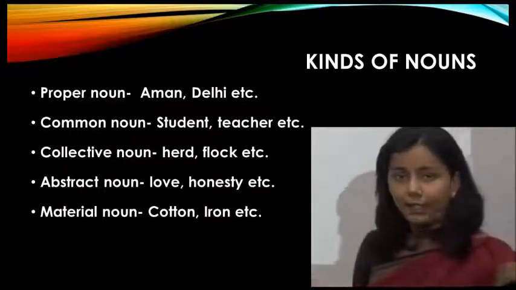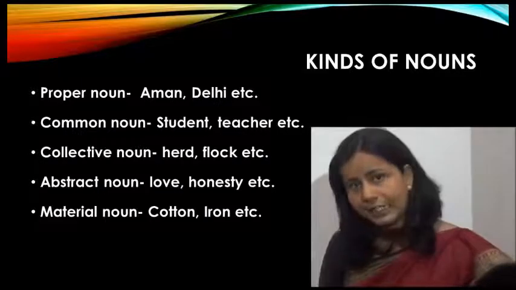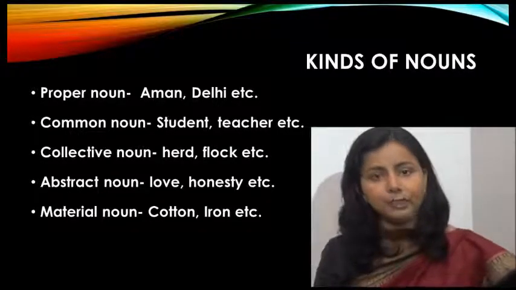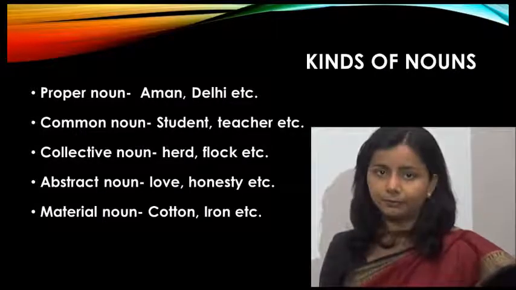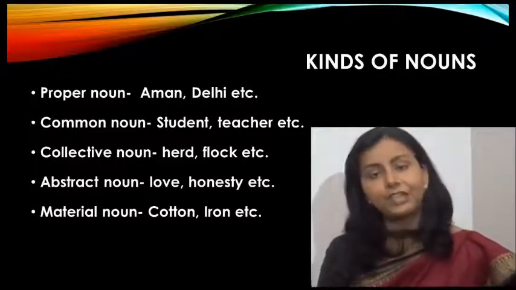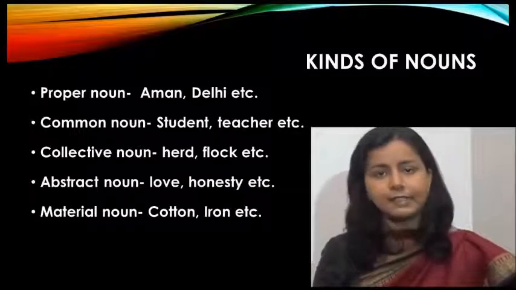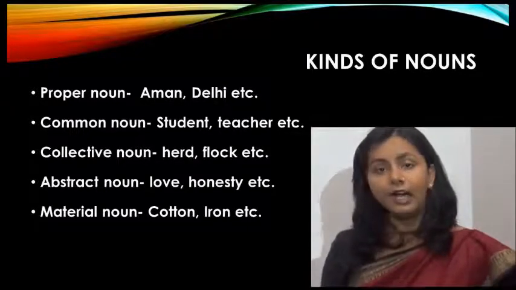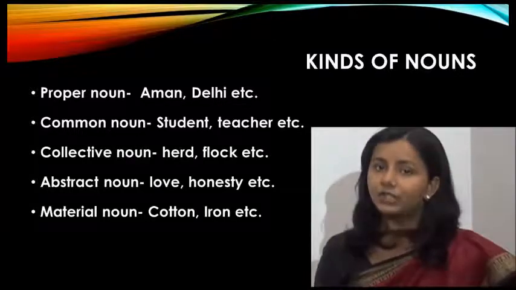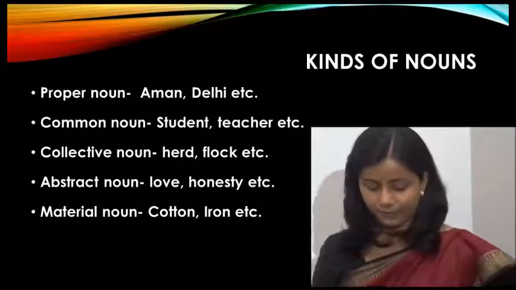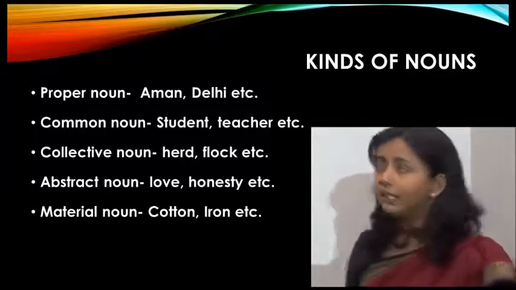So this is noun. According to another classification, there are 2 kinds of noun. One is countable, the other is uncountable. Countable nouns are those which we count. For example, books, bottles, etc. Uncountable nouns are those which we cannot count. For example, milk, water, etc. So this is all about noun.